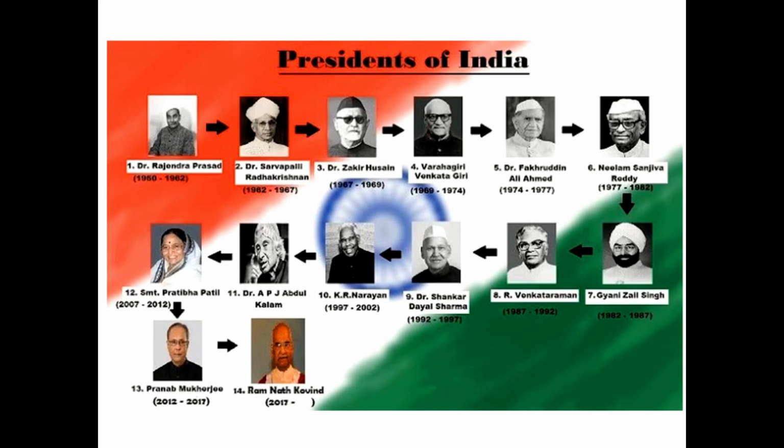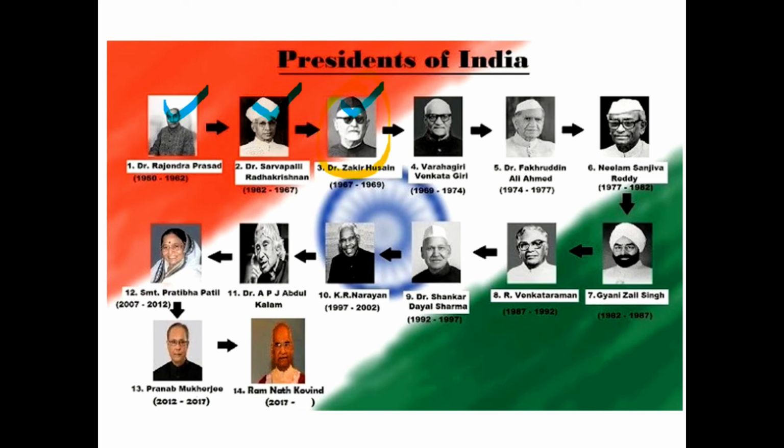So friends, we covered 17 presidents of India. Out of the 17 presidents of India, 14 presidents were elected and 3 presidents were appointed. On this slide, you can see the elected presidents of India, starting from Dr. Rajendra Prasad, who was the first president of India. Second president was S. Radhakrishnan, and third president was Dr. Zakir Hussain. Just remember, Dr. Zakir Hussain was the first president who died in office.